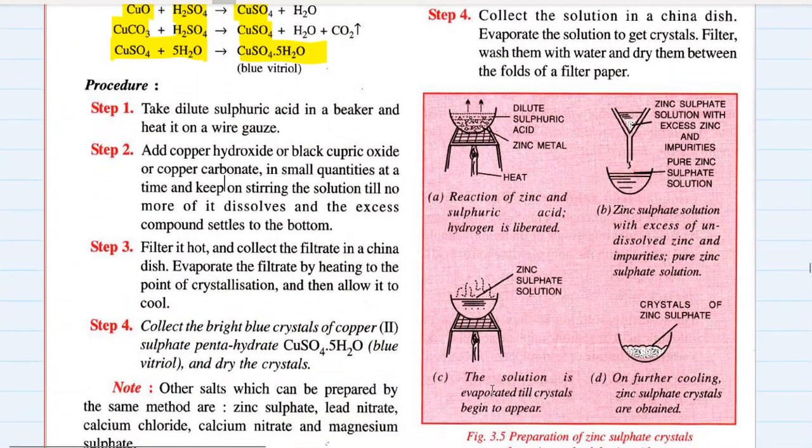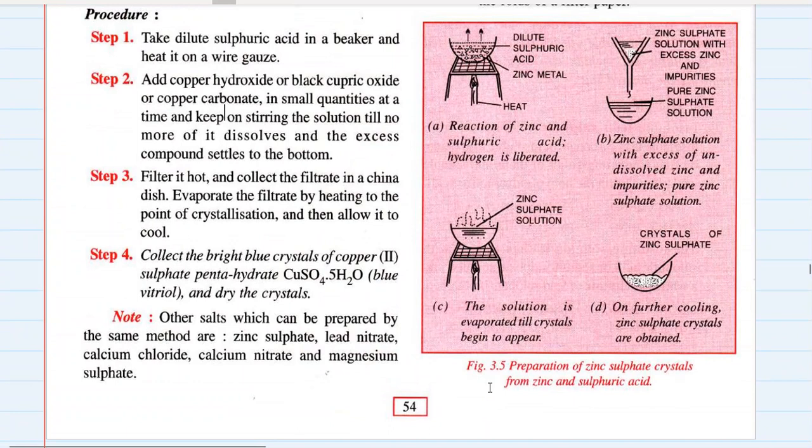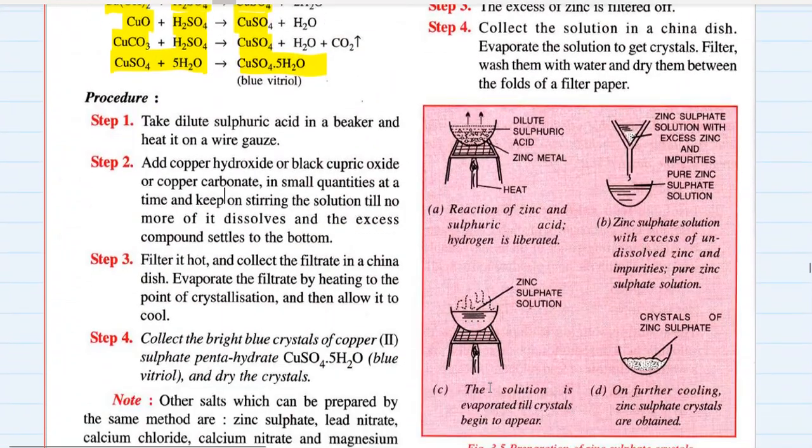Evaporate the solution to get crystals. Filter them. Wash them with water. Dry them between the folds of filter paper. And the white needle shaped crystals are of hydrated zinc sulfate, commonly known as white vitriol. Okay, so this is the method of preparation of white vitriol or zinc sulfate. Iron sulfate is also prepared by the same method.